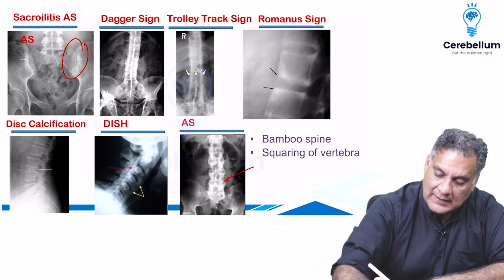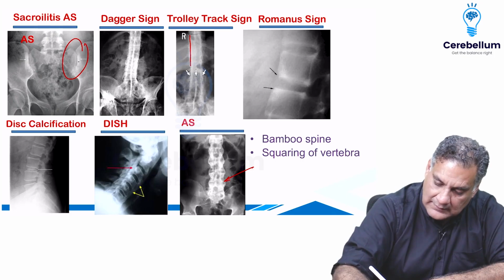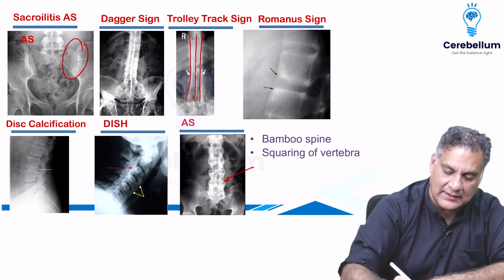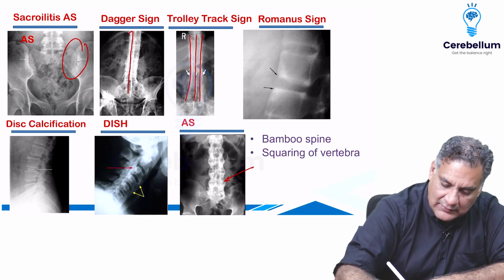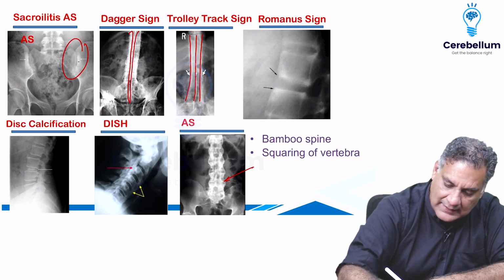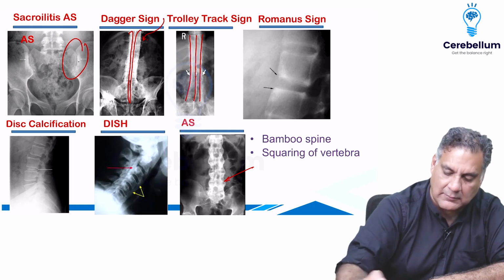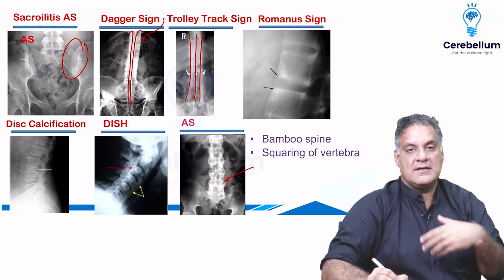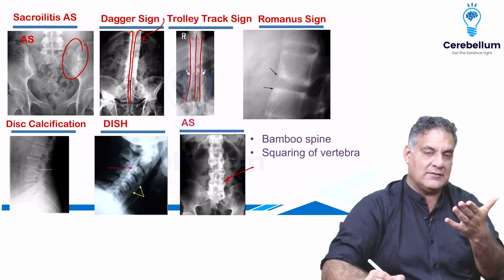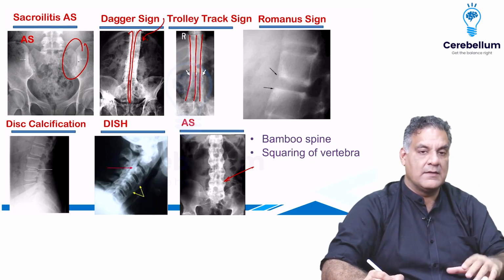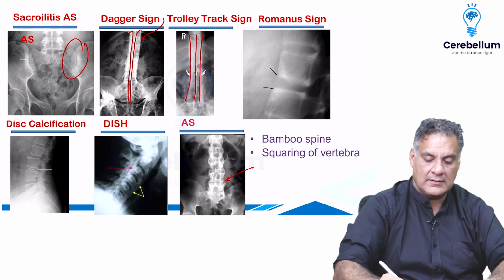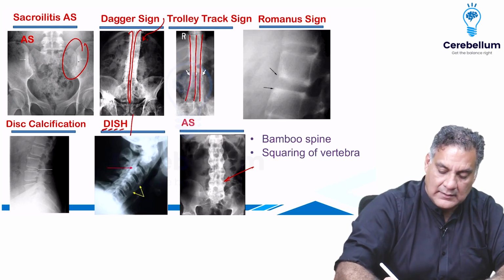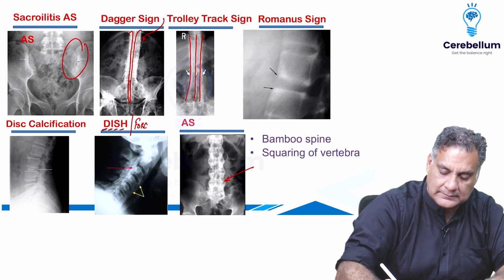You can have calcification along the facet joints and the interspinous ligaments, called a trolley track sign, or the supraspinous calcification, called a dagger sign. This is a classical thing in ankylosing spondylitis. Now, when you look at ankylosing spondylitis versus skeletal hyperostosis, which is more of a radiology disease than a clinical presentation, it is called DISH, or diffuse idiopathic skeletal hyperostosis, also called Forestier's disease.